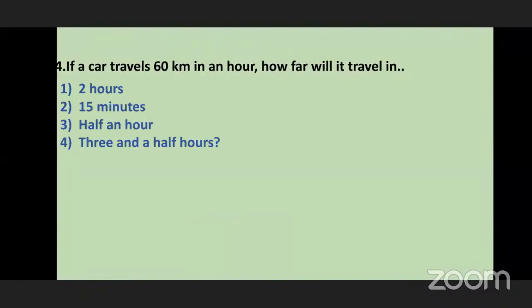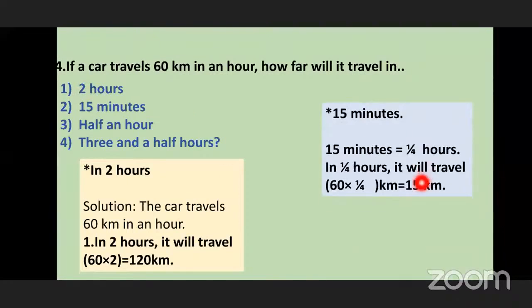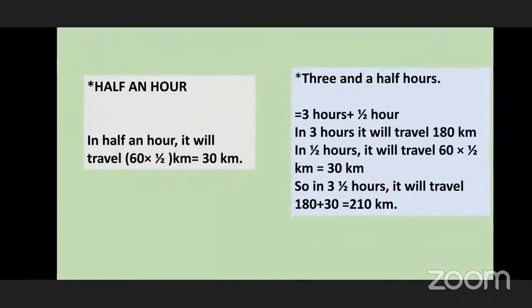See, this is of the first. 60 into 2 we have done, so we get here 120. Next, here also for 15 we have to take out of 3/4, 1/4. So here we get 15 kilometers. This is a half hour, means 60 is a half, 30 kilometers we get here. And this is 180 plus 30, 210.